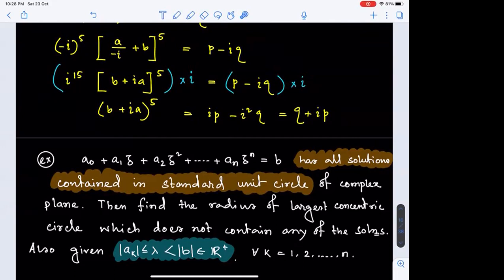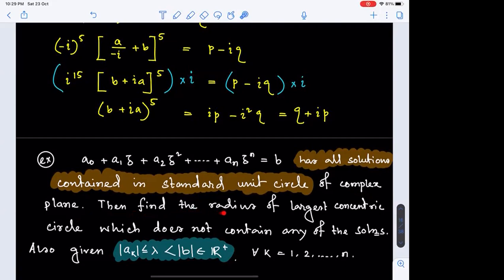So we have all roots of this polynomial equation lying within the standard unit circle, meaning all solutions have modulus less than 1. This is happening in the complex plane.